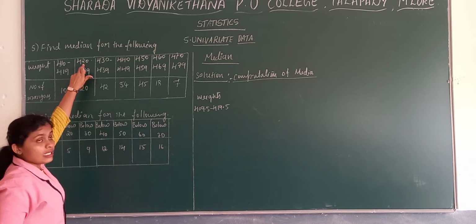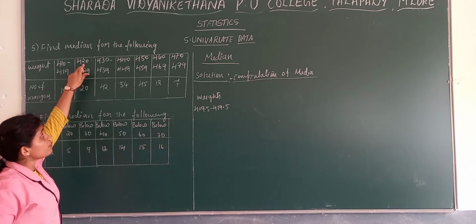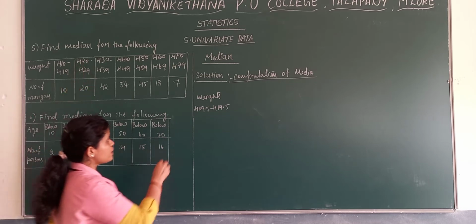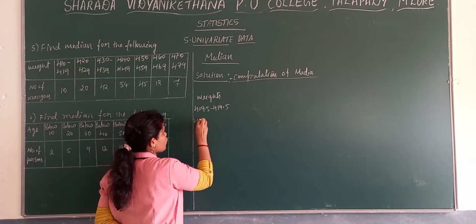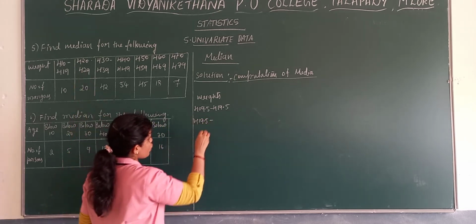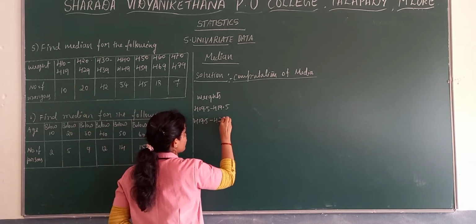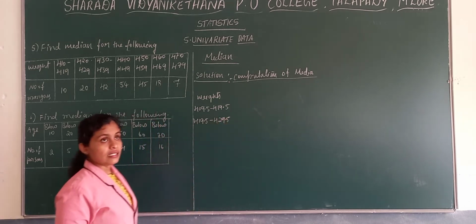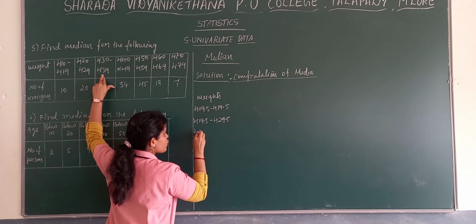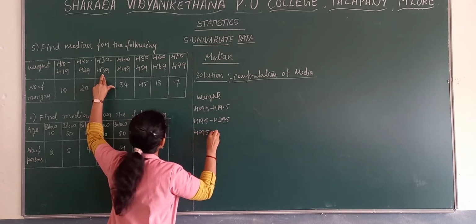The second one: deduct 0.5 from the lower limit, add 0.5 to the upper limit. Here it will be 419.5 to 429.5. Then the third one here, 429.5 to